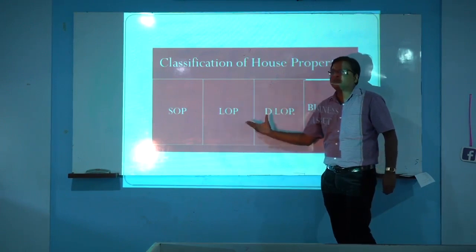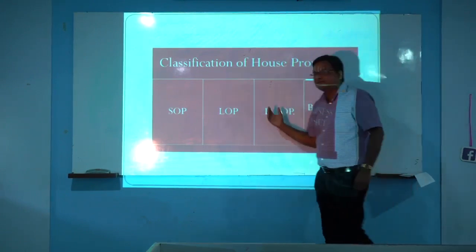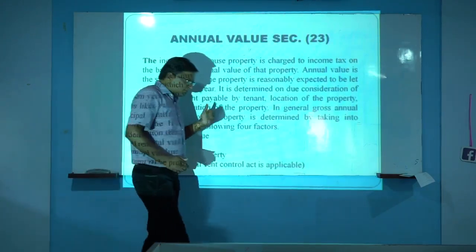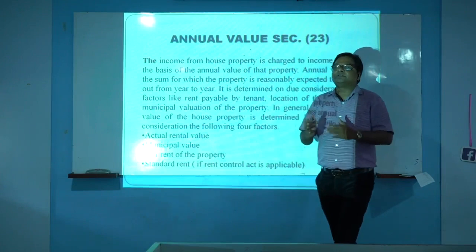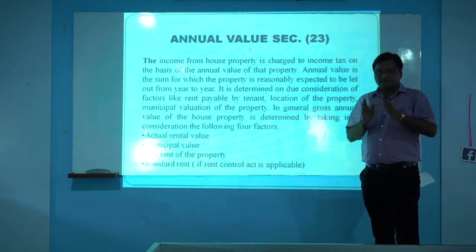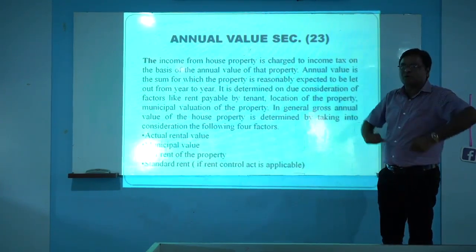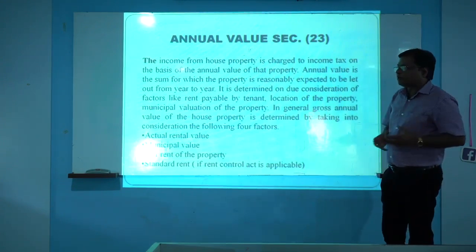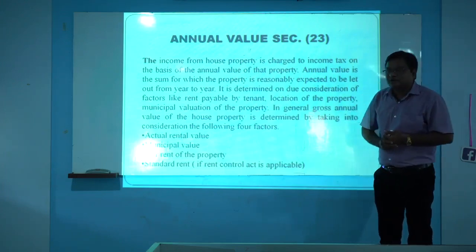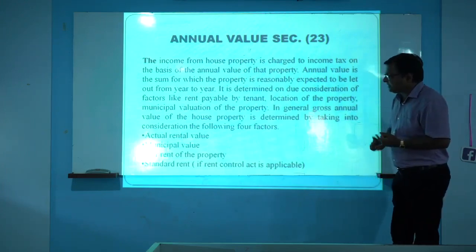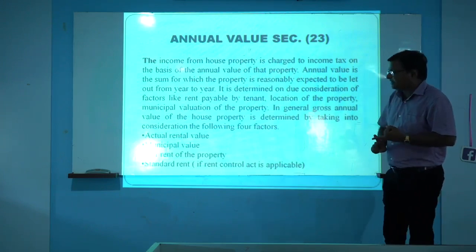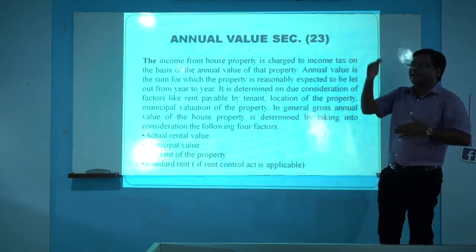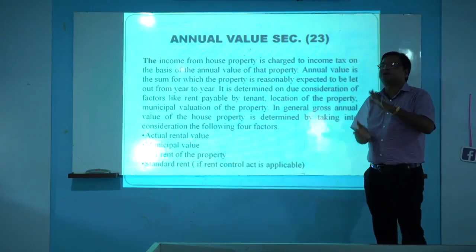These are the types of house properties. These are the classification of house properties. Next slide. Then income from house property depends upon the annual value of the property. Means to compute the taxable income from house property, firstly we have to compute the annual value. And when we compute the annual value, it is based on the municipal valuation of the property, fair rental value of the property, or actual rent receivable from that property. Means the annual value of that property is based on these 3 points.